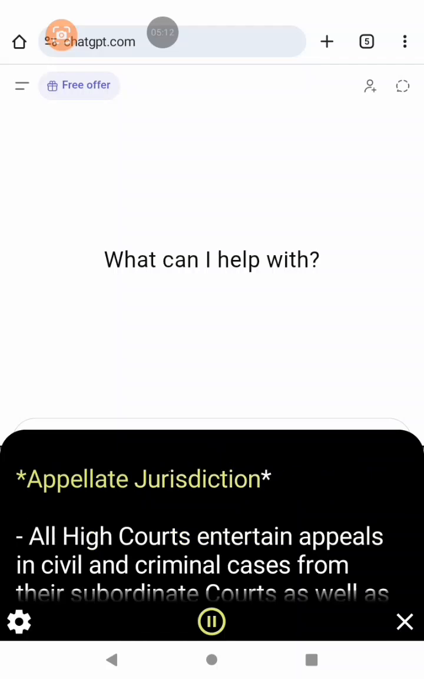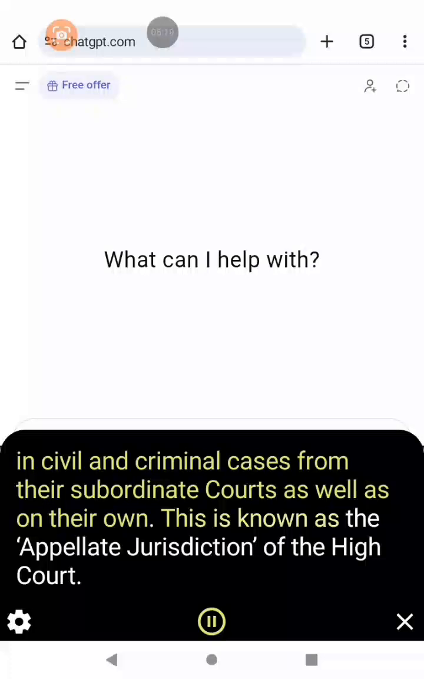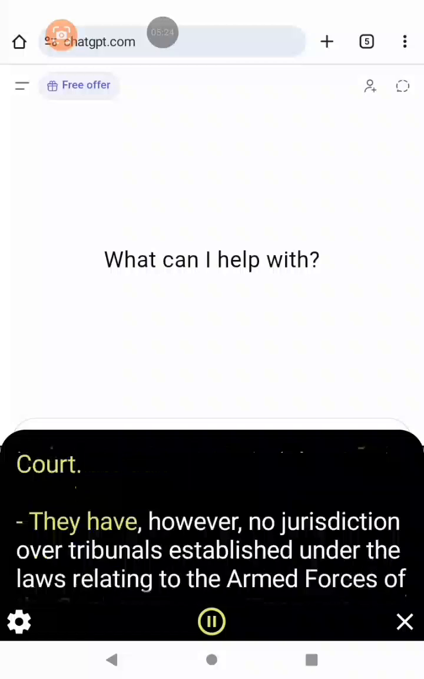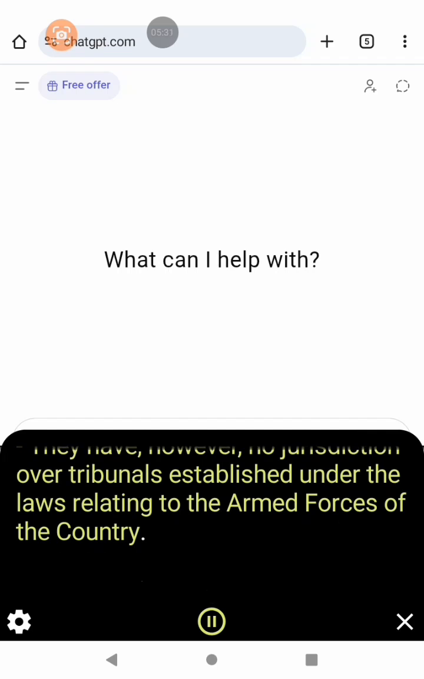Appellate jurisdiction. All High Courts entertain appeals in civil and criminal cases from their subordinate courts as well as on their own. This is known as the appellate jurisdiction of the High Court. They have, however, no jurisdiction over tribunals established under the laws relating to the armed forces of the country.